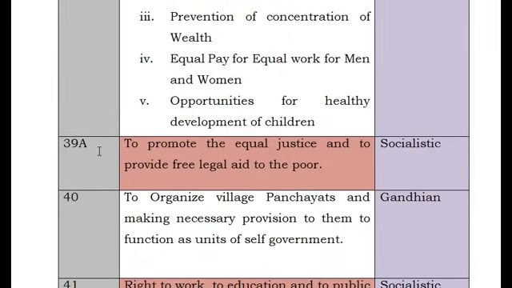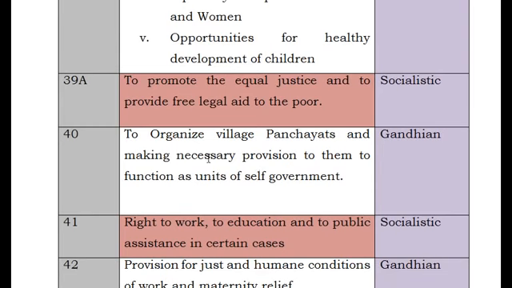This is 39A. 39A means, see friends, A, B, these are included by Amendment Acts. So this is also included by Amendment Act. So what is Amendment Act? We'll see at the end of the class. So it talks about promoting equal justice and providing free legal aid to the poor. So it says that equal justice is to be promoted and free legal aid provided to the poor and needy, whoever are needy.